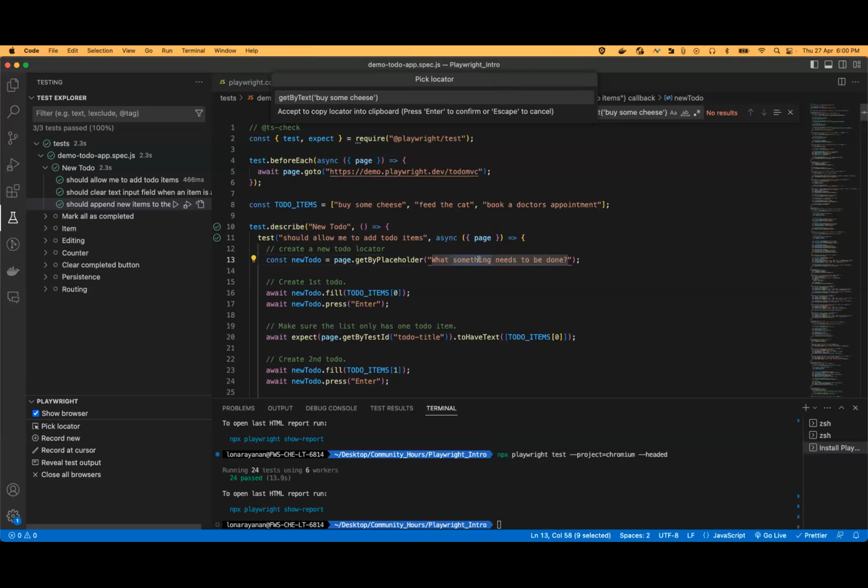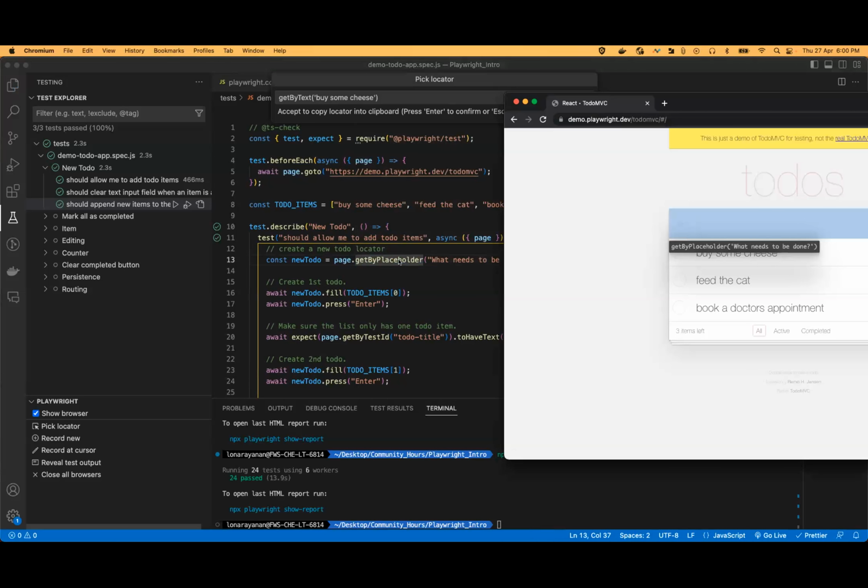So which helps us to debug better. If I change it to the older version, if I click on a placeholder and go now, you could see that get placeholder is available. So these are the unique features which Playwright gives us so that the debugging experience is improved, and it allows us to debug the results in a much faster manner.